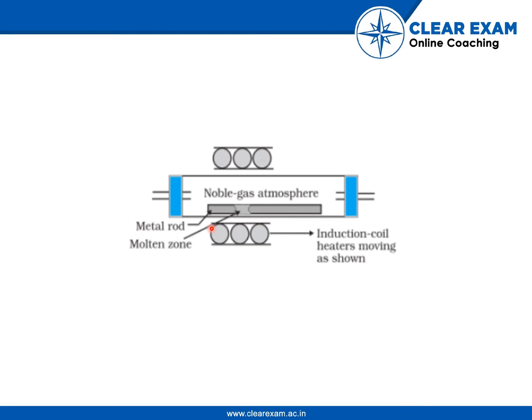It will be easy for you to visualize this. So this is a rod, and this is the heater, induction coil heaters. What we will do is move the rod from one side to the other side. What you will observe is that the impurities will get concentrated on the ends of the rod, here also and on this side also. And the rest of the rod has a high percentage of pure metal.